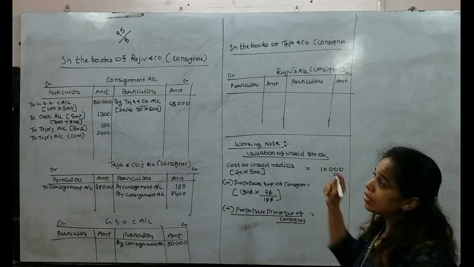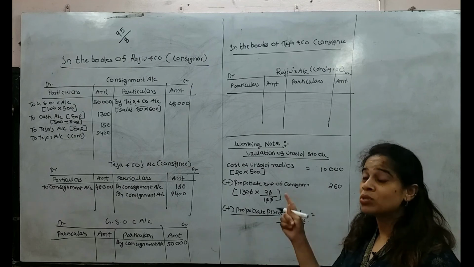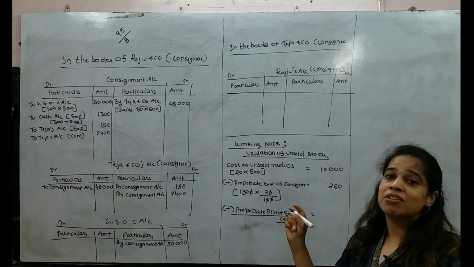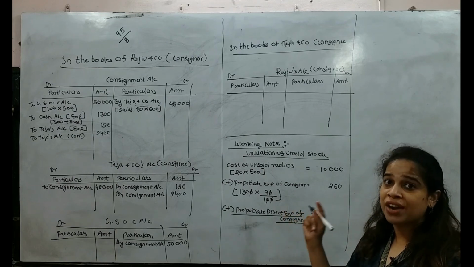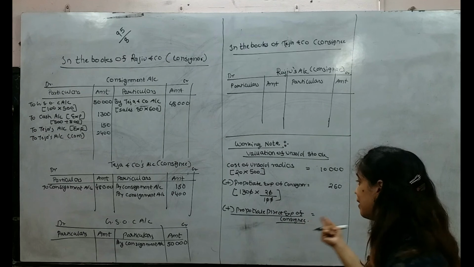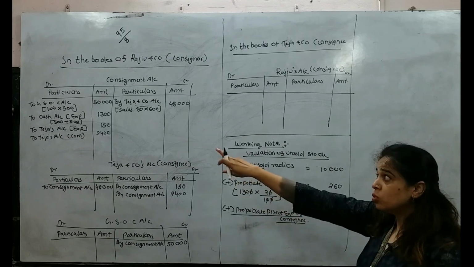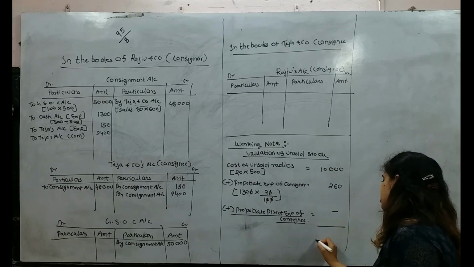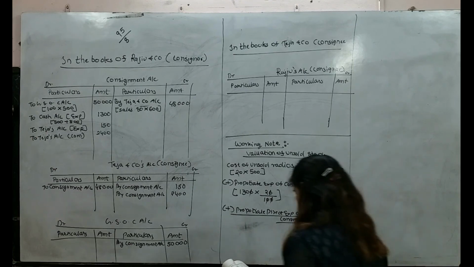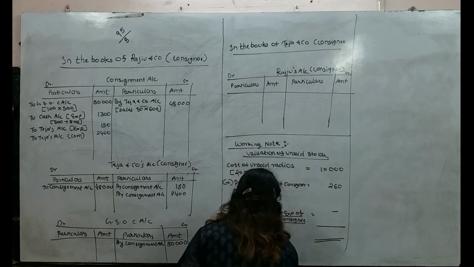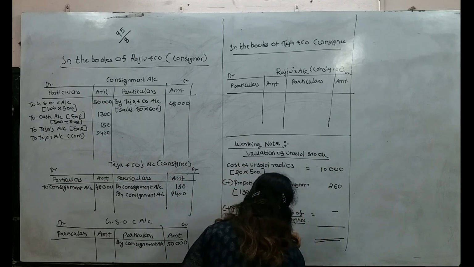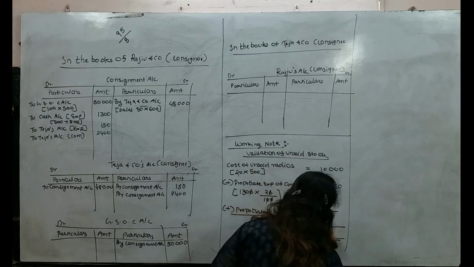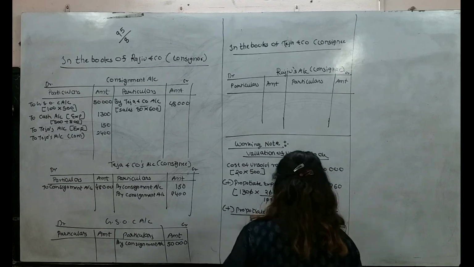Are you understanding? Teja is spending 150 rupees, but those are not direct expenses. If they want to show direct expense, they will use words like carriage, octroi, freight, custom duty. Because those are selling expenses, we are not supposed to consider this. We will put a dash. So what is the value of unsold stock? We just need to add the value of unsold stock. 10,000 plus 260 will be 10,260.